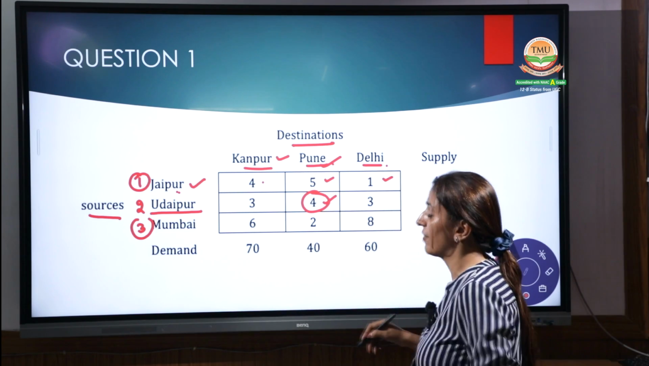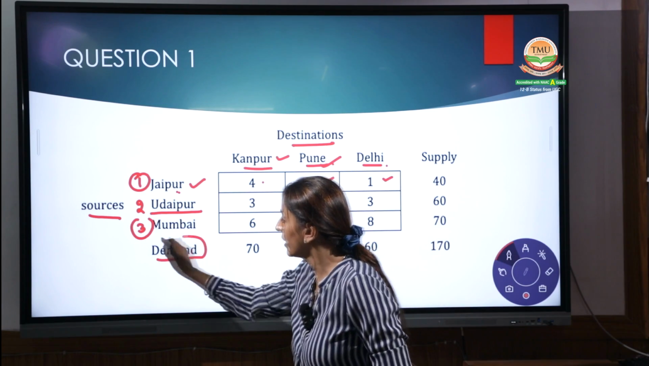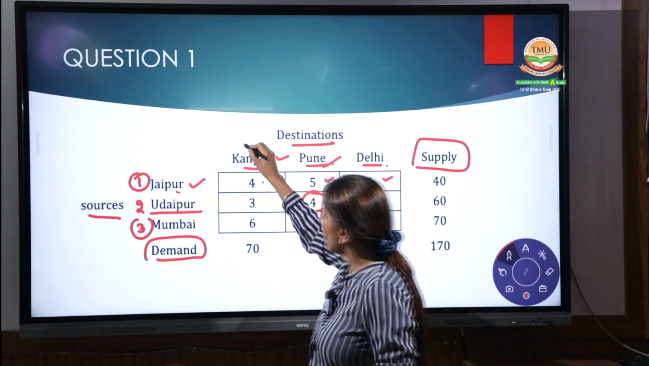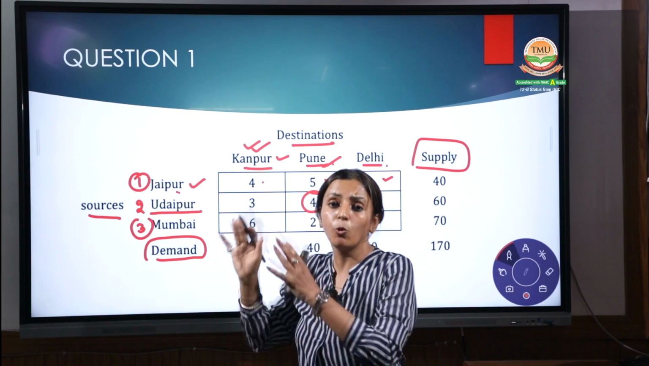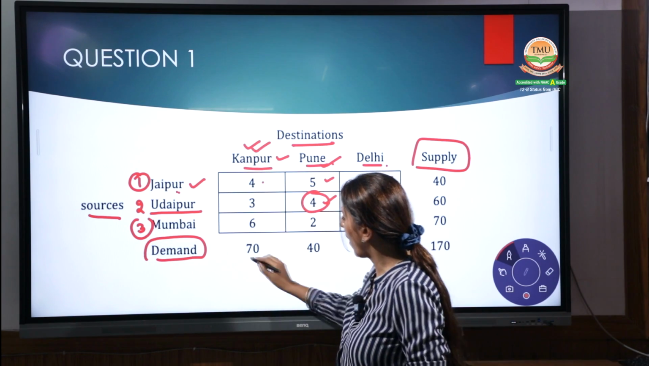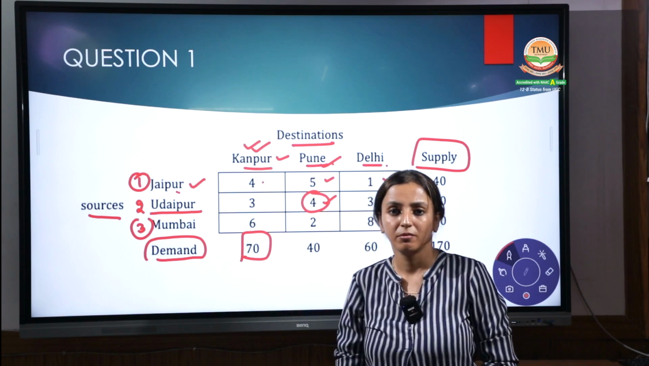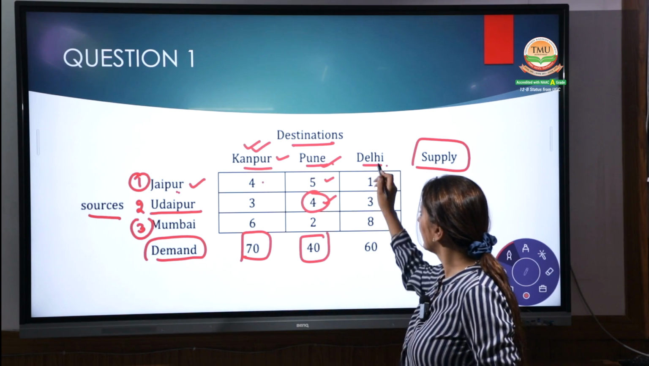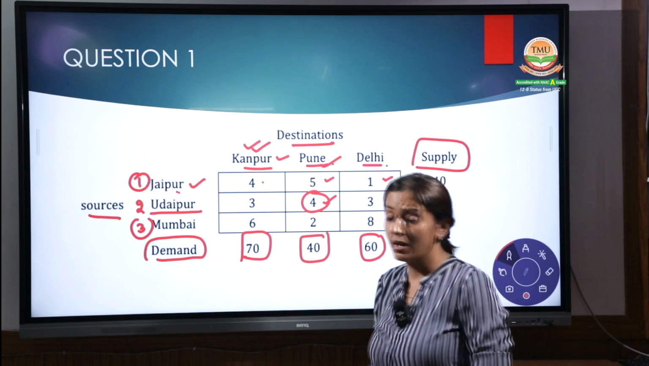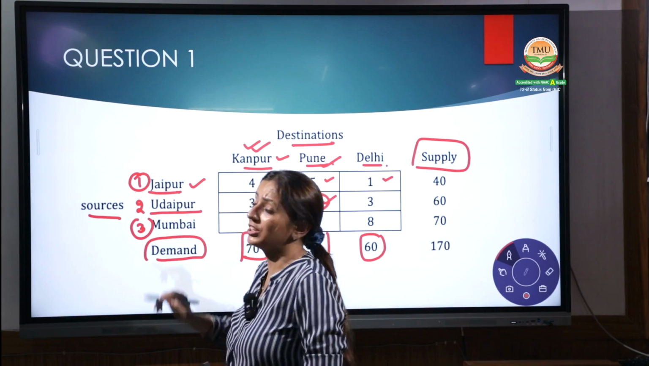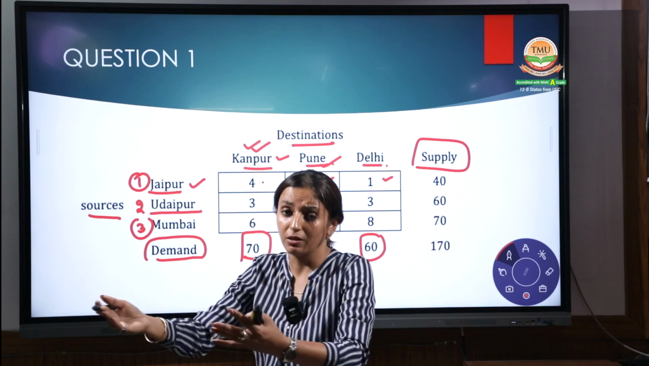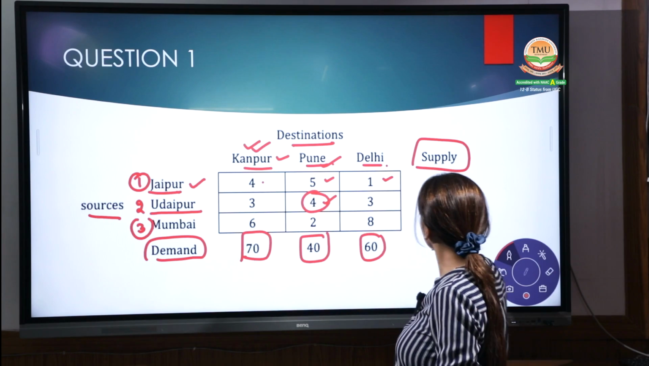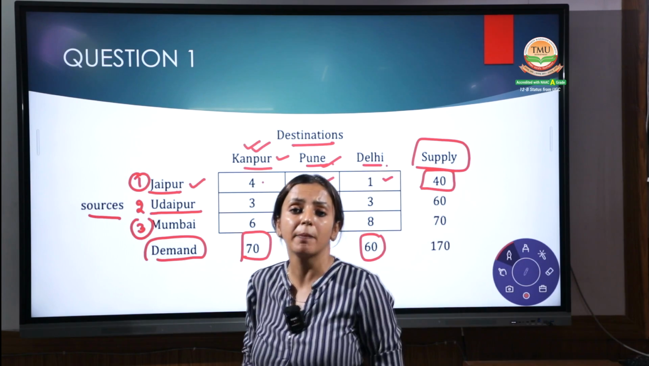Coming to the next, what is given in this question is demand and supply. Kanpur requires 70 units only. Pune requires 40 units. Delhi requires 60 units. But for the goods being produced, Jaipur can supply how much? 40 units can be supplied by Jaipur.